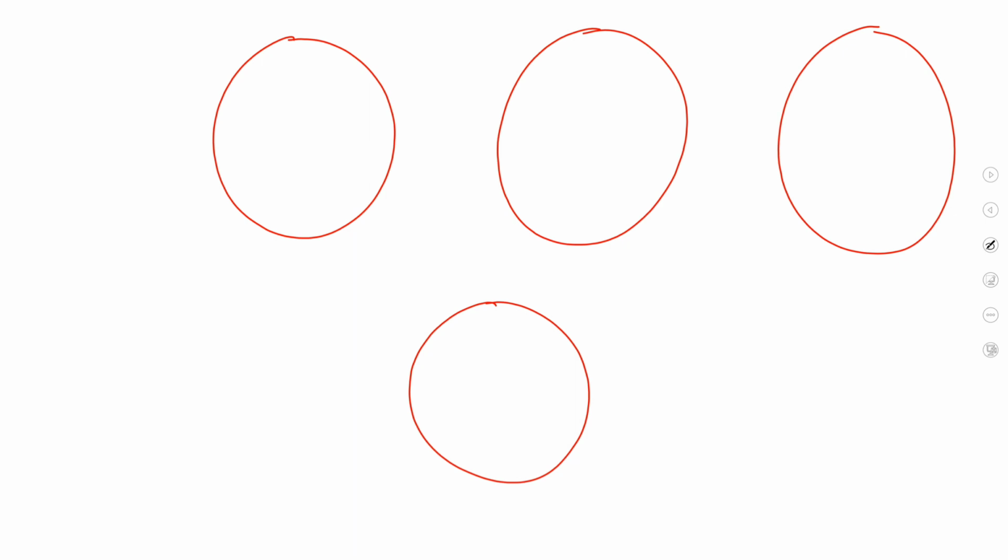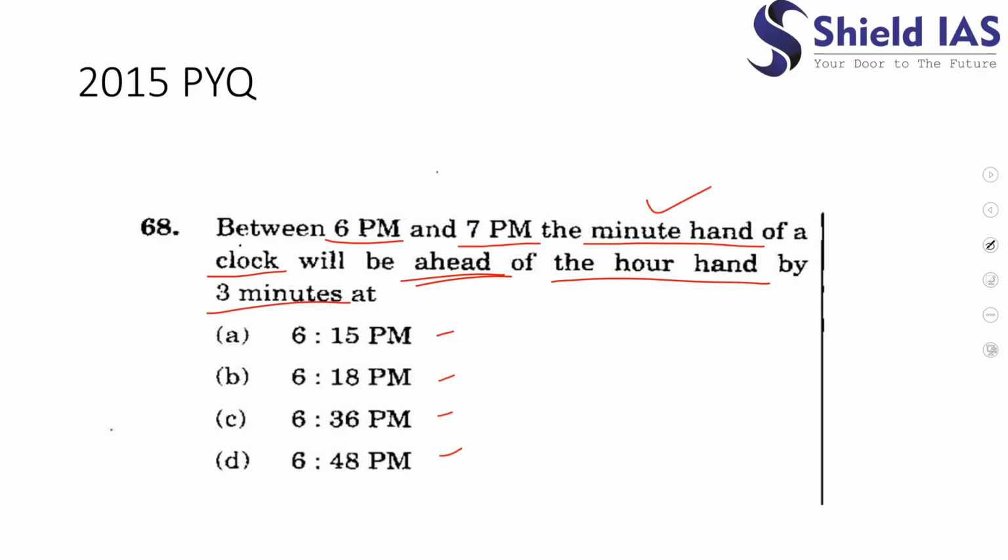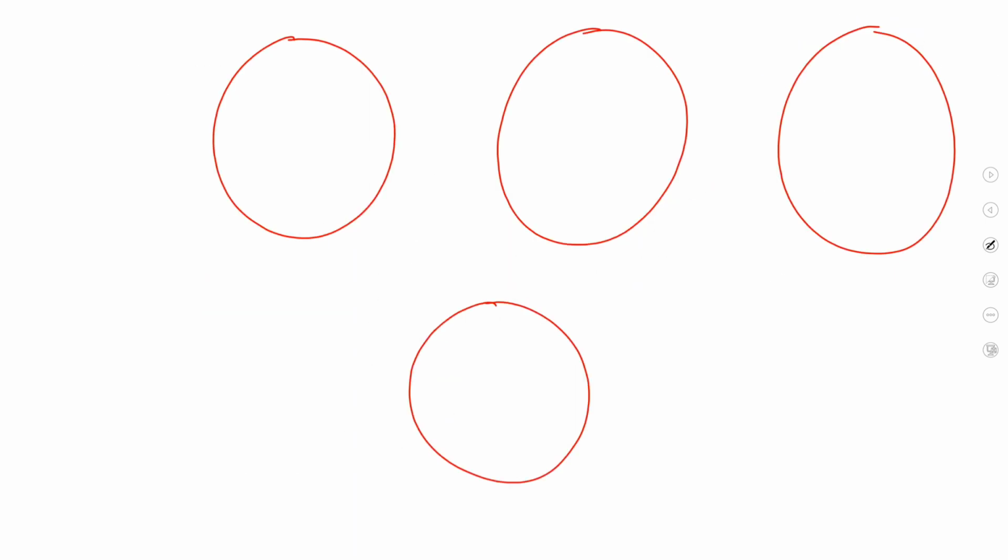So let's say I don't wish to answer this question. I'll just be making 4 clocks, as given in the options. So the first option is 6:15. How would 6:15 look like? The minute hand would be here and the hour hand should be slightly here.